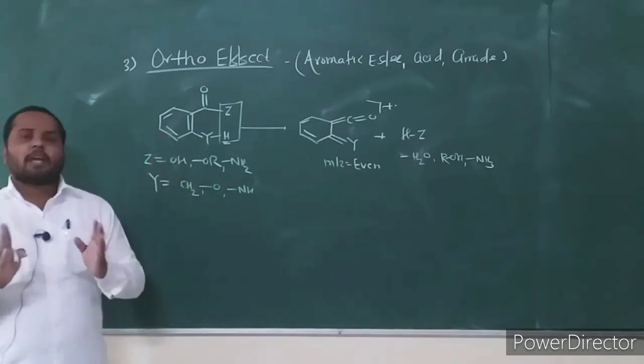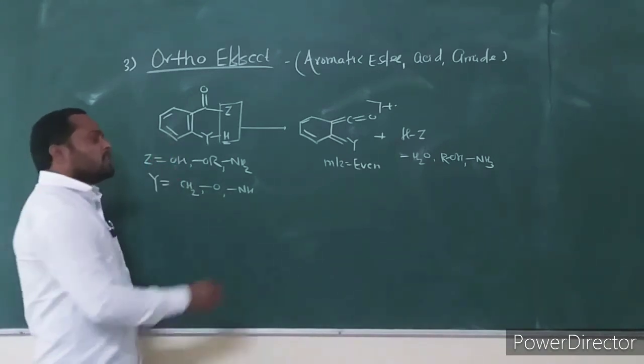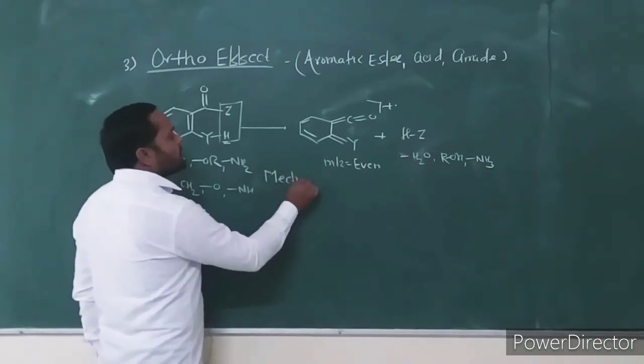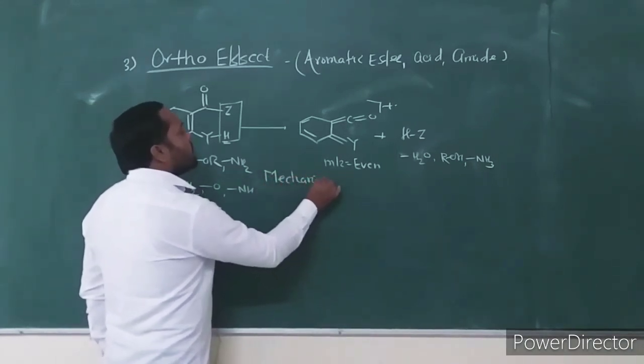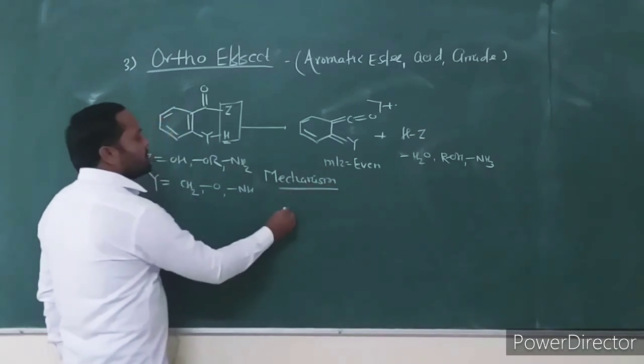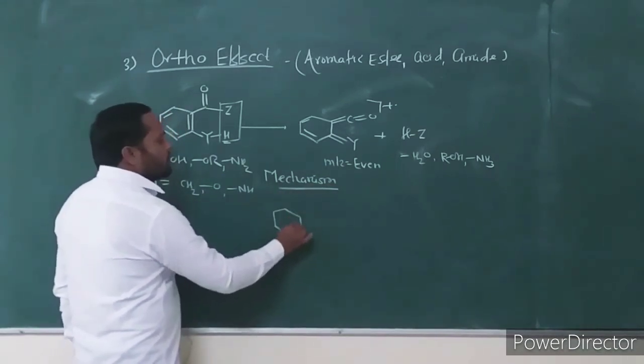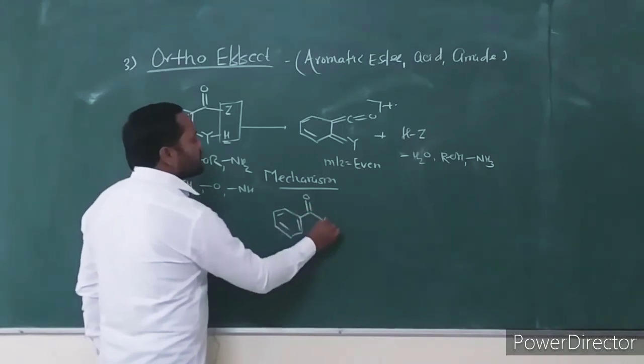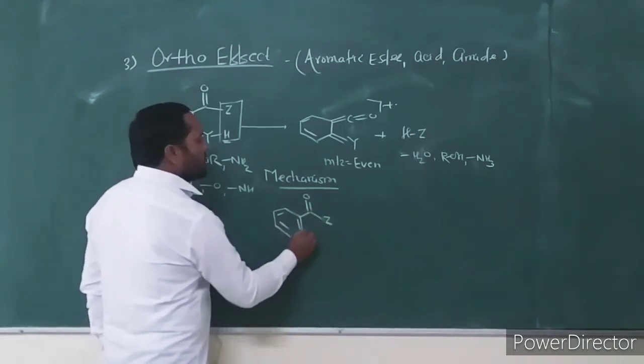The ortho effect fragmentation is very important. But before discussing its importance, what is the possible mechanism? Consider the possible mechanism for this fragmentation. Consider the carbonyl group.